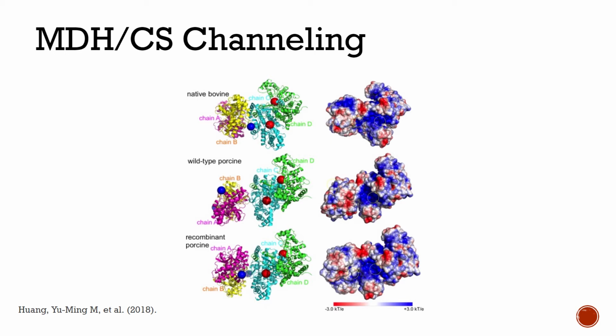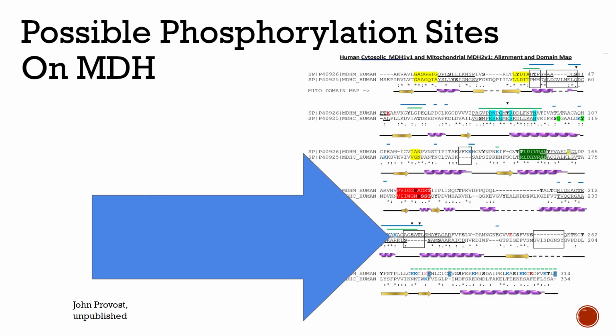The negative oxaloacetate molecule is channeled through the positively charged interface into the active site of citrate synthase. It has been proposed that in order to form this metabolon, there is an important phosphorylation site, shown here, that is present in some forms of MDH, but not others. This is proposed to enhance the interactions due to the negative charge of the phosphoryl group interacting with the positive interface of citrate synthase.